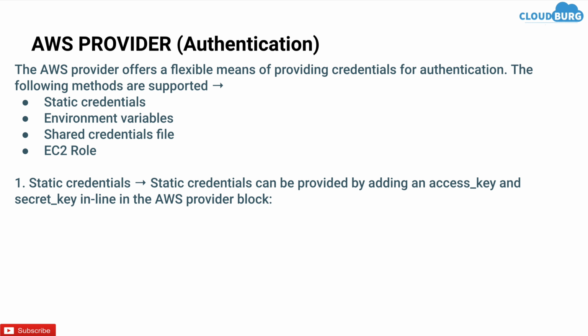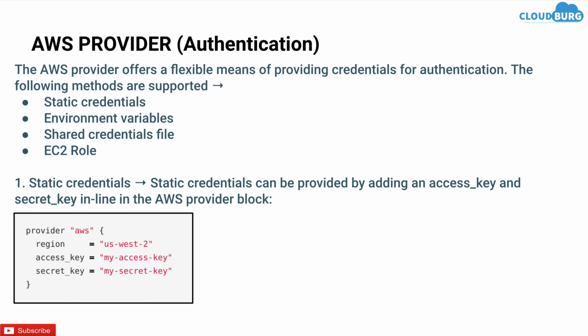Static credentials can be provided by adding an access key and secret key inline in the AWS provider block. So guys, I'm not going deep to discuss what an access key and secret key are. If you want more details, you can go through the AWS IAM documentation. Link is attached in the description below. So this is how you define authentication using the static credential method, where region is the place where you are going to spin up resources on AWS. Access key and secret access key are the keys fetched from the particular IAM user.